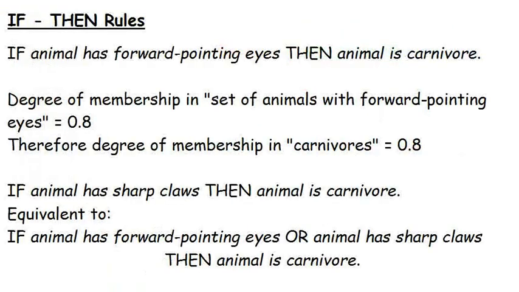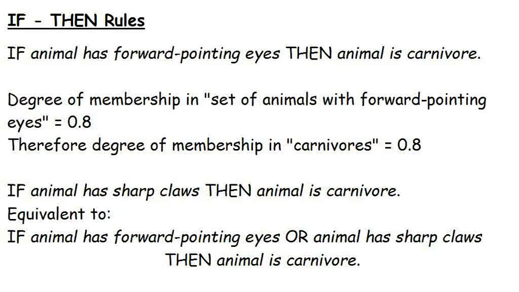An expert system consists of a series of if-then rules, and these are very easy to deal with in fuzzy logic. The degree of membership associated with the premise of the rule, the if part, becomes the degree of membership of the conclusion, the then part. Take the rule that you see here. If the score associated with the statement the animal has forward-pointing eyes, or the degree of membership of the animal in the set of those with forward-pointing eyes, if you like, is 0.8, then that becomes the score associated with the conclusion the animal is a carnivore. The animal has degree of membership 0.8 in the set of carnivores.